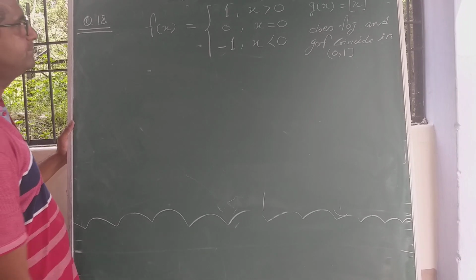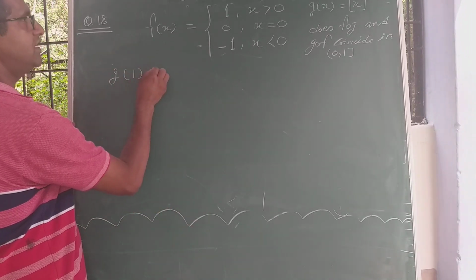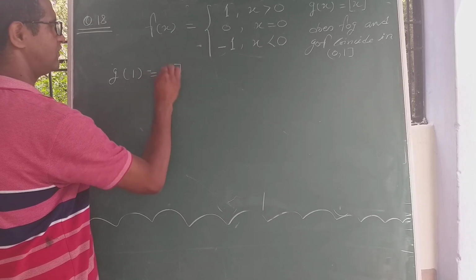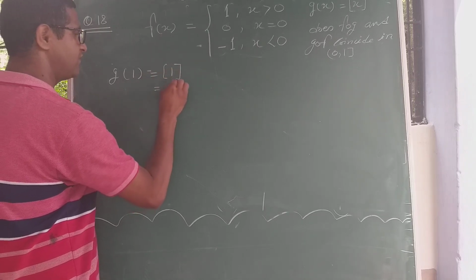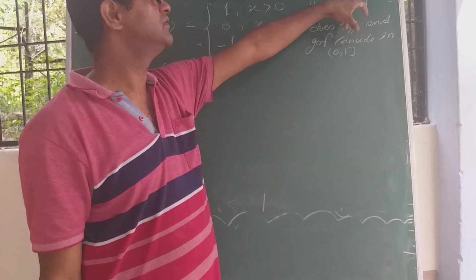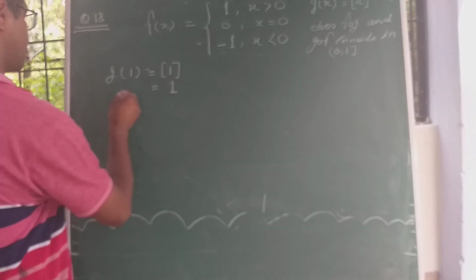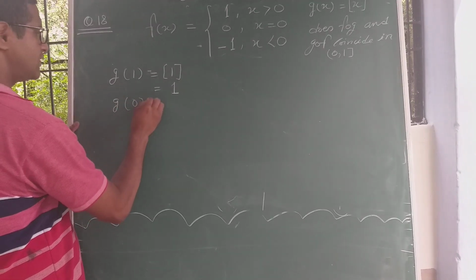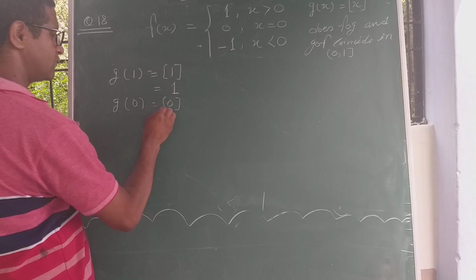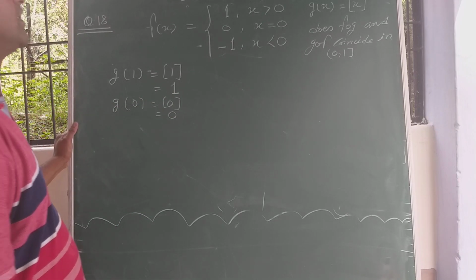Let us see. My dear friend, as you know g(1) equals 1, since the greatest integer function gives the integer value. g(0) equals 0.